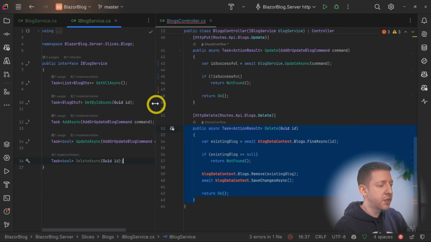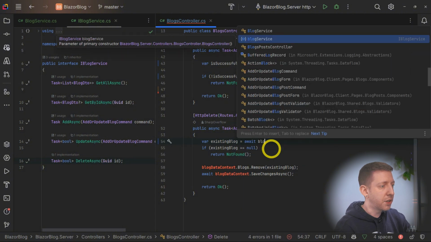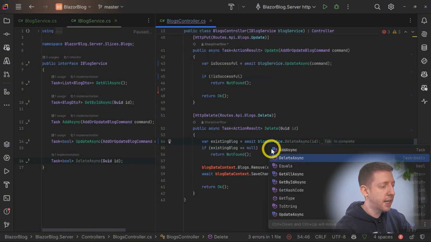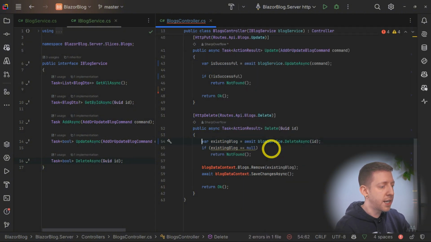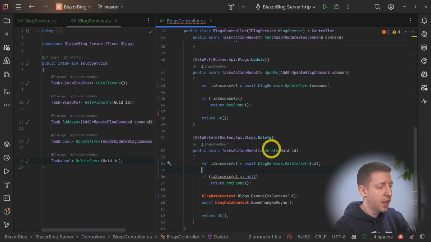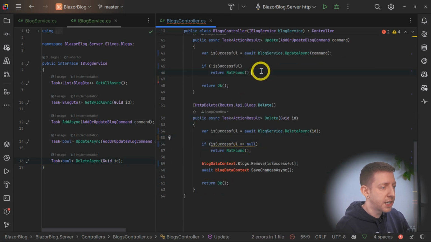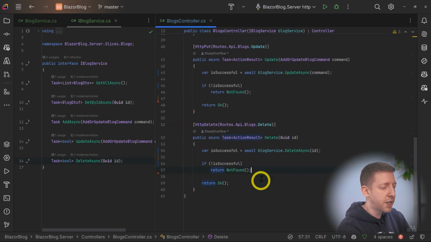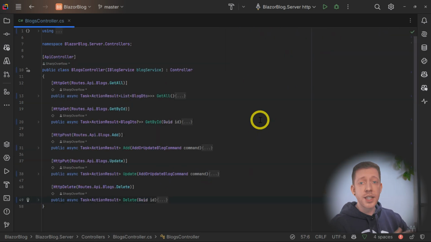And then let's come over to our controller and change this to be blogService.DeleteAsync, and we'll pass in our ID. This becomes isSuccessful. And then again, if it's not successful, we'll return NotFound. And if it is successful, we'll return Ok. So that's our controller updated to now use the service.